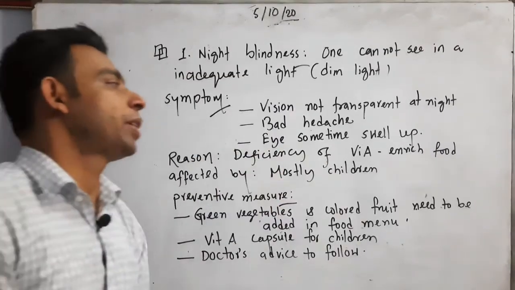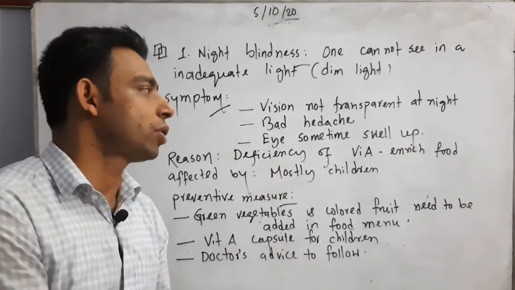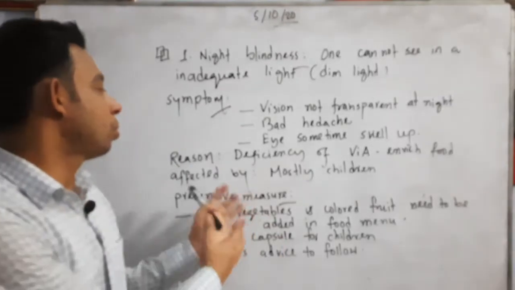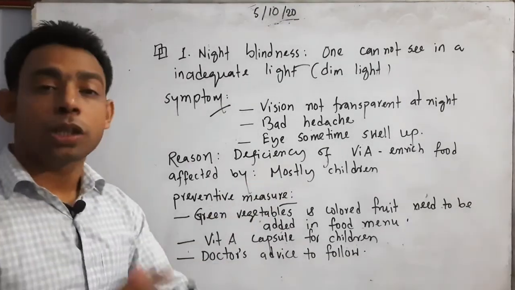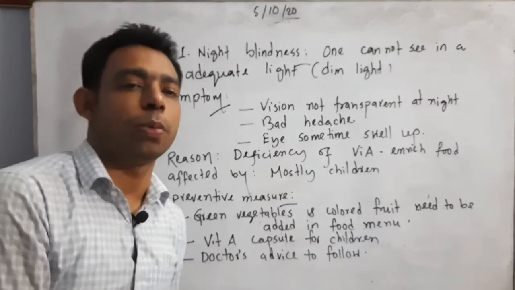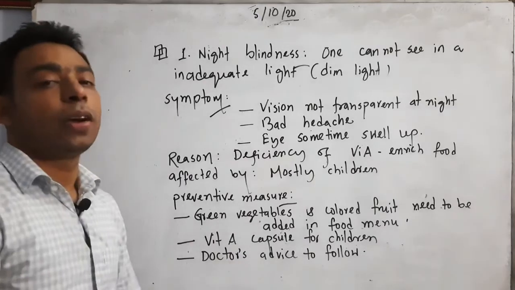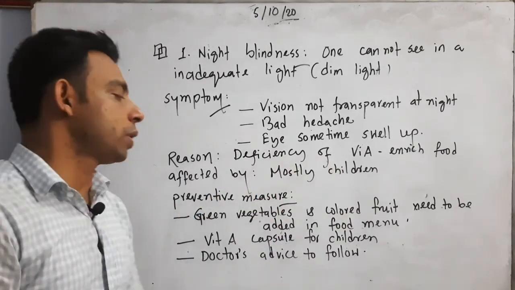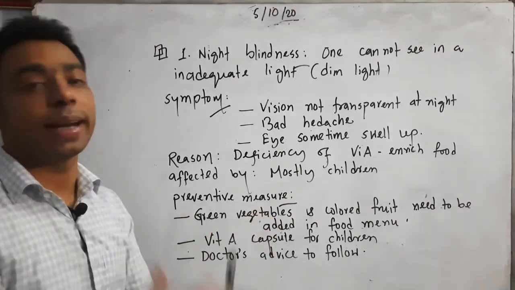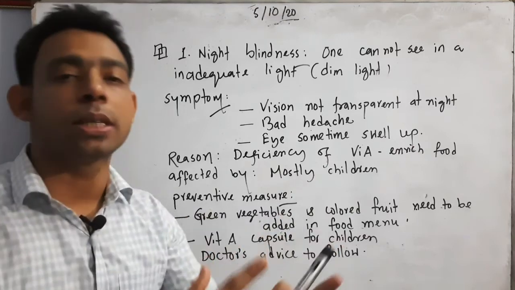Reason: deficiency of vitamin A enriched food. That means I cannot take vitamin A enriched food properly, so it is the reason for being attacked by night blindness. Affected mostly children, but people of any age can be affected. Preventive measure: green or leafy vegetables and colored fruits need to be suggested or added in the food menu. Vitamin A capsule for children is very, very important. Don't miss the vitamin A capsule.